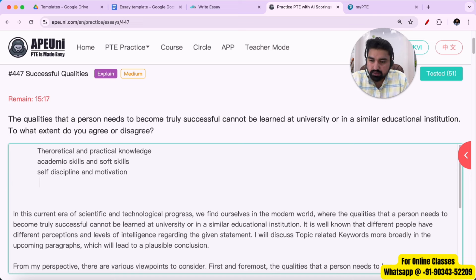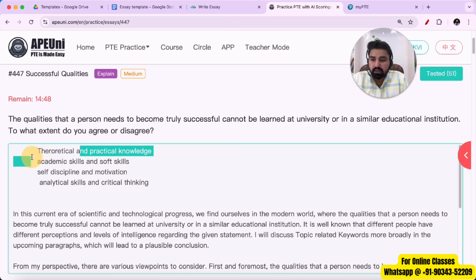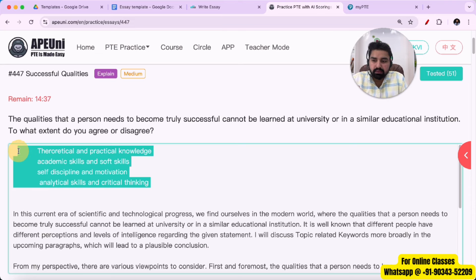Then we can talk about analytical skills. And we can mention critical thinking as well. Critical thinking, right? So how to think, what is the right way to think? These sort of things are not taught at university. Most of the time, they teach you theories. They want you to read from books. So practical knowledge is not there. Their knowledge is based on theoretical work. They give you academic skills, not soft skills. They won't teach you self-discipline. So most of the keywords that I've written here are related with the given topic.